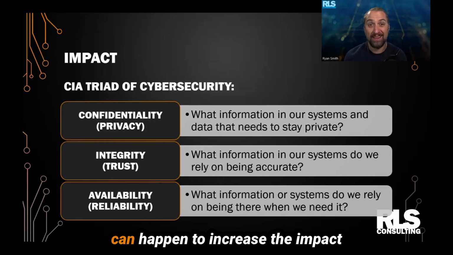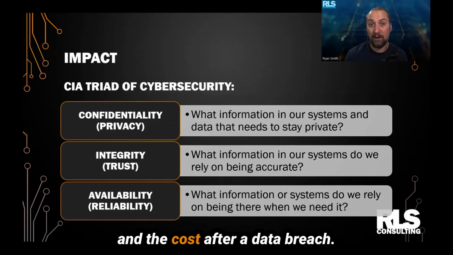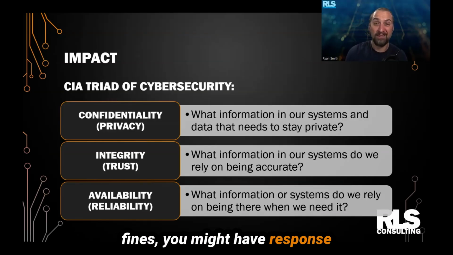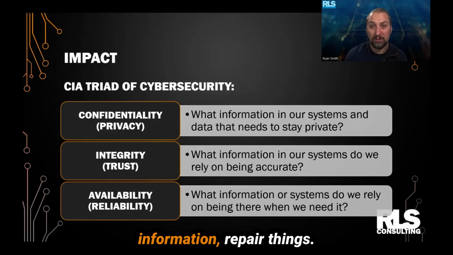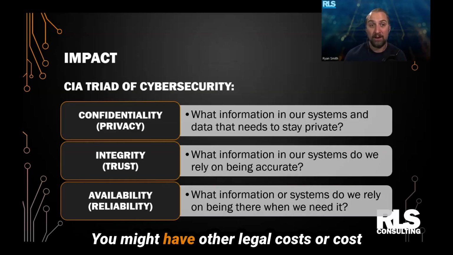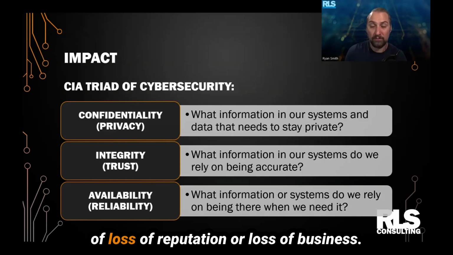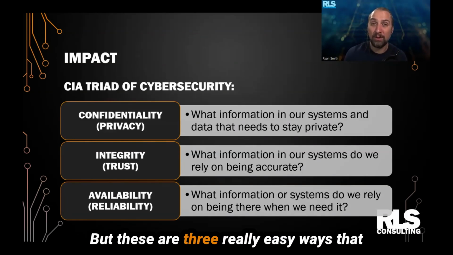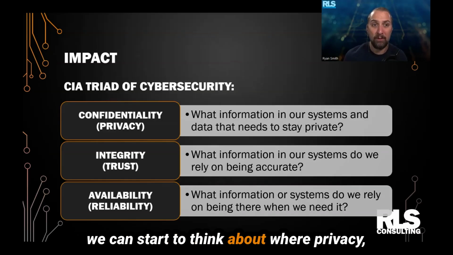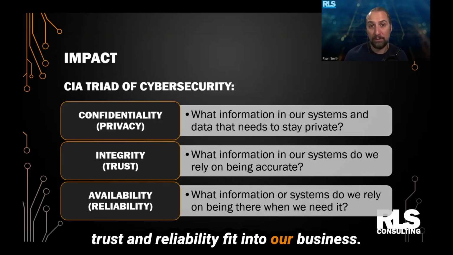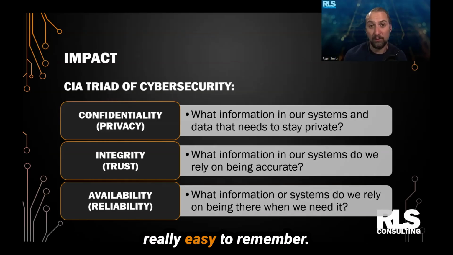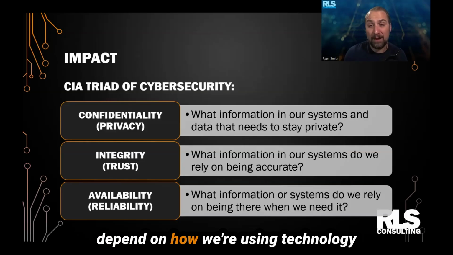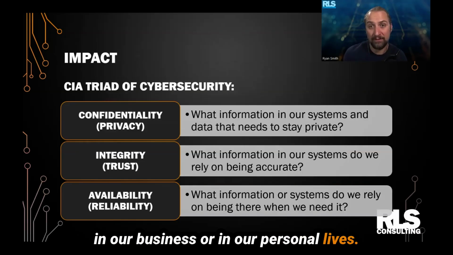There are, of course, other things that can happen to increase the impact and the cost after a data breach. So, for example, you might have fines, you might have response actions that you need to take, you might have to restore information, repair things. You might have other legal costs or costs of loss of reputation or loss of business. So there's other factors that come into business with this, but these are three really easy ways that we can start to think about where privacy, trust, and reliability fit into our business. And that CIA triad is really easy to remember and just helps us kind of stay focused on those key things that, again, just depend on how we're using technology in our business or in our personal lives.